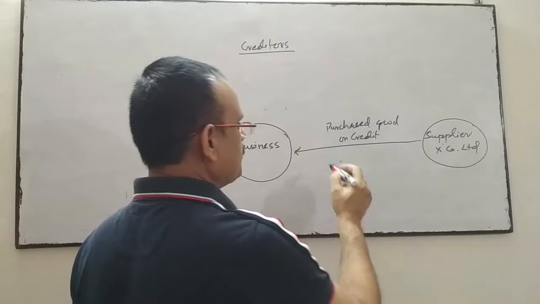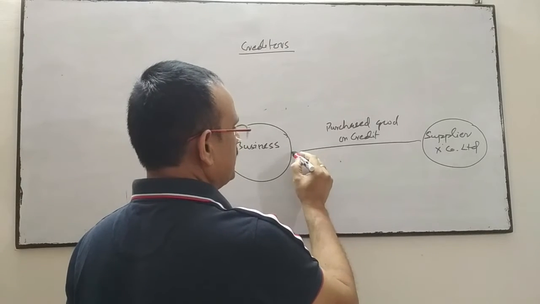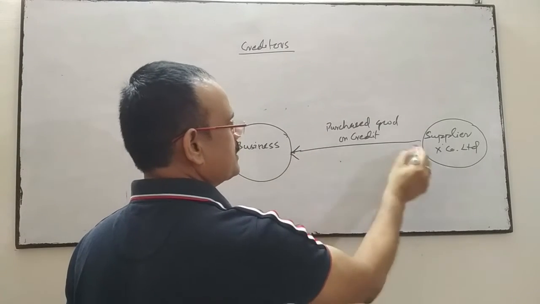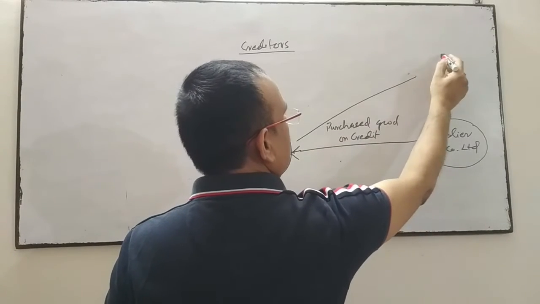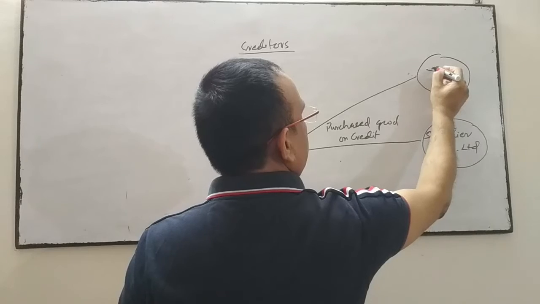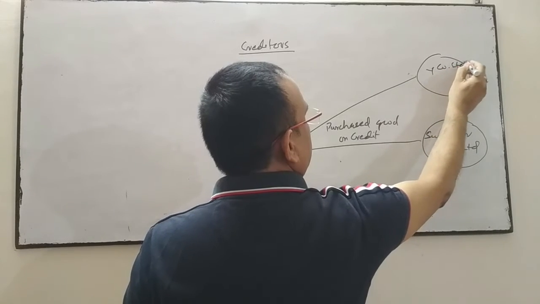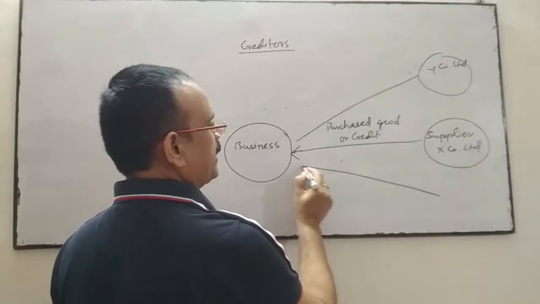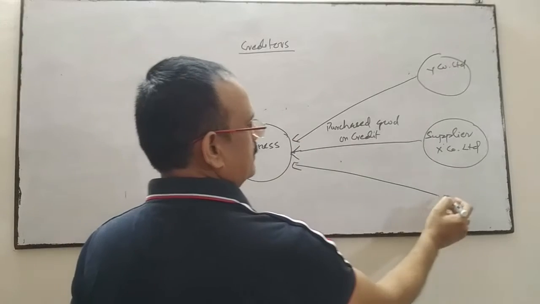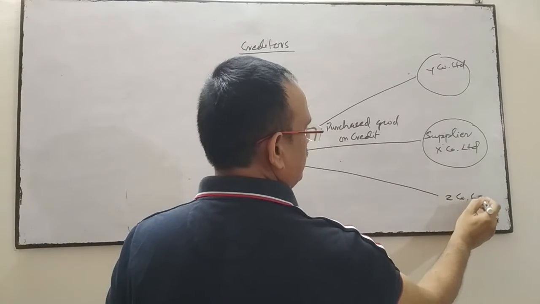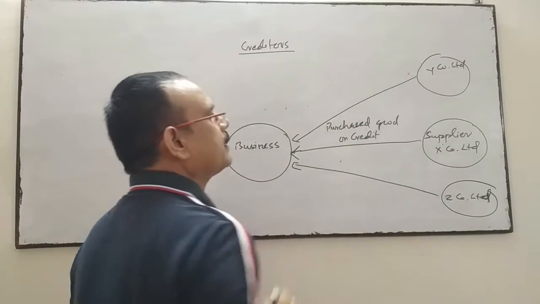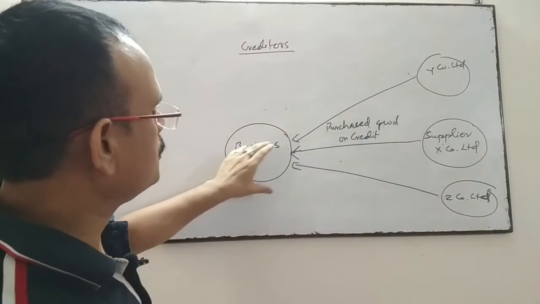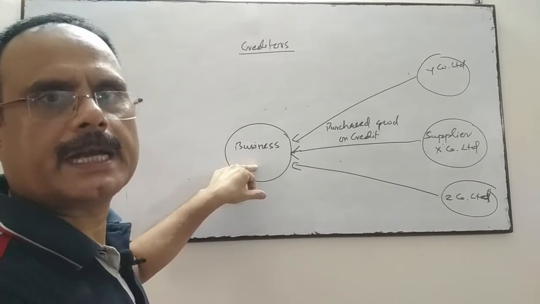There may be various suppliers. There is one supplier, there may be another supplier, Y company limited, maybe a third supplier, Z company limited. They are the suppliers. They supply goods to the business on credit.